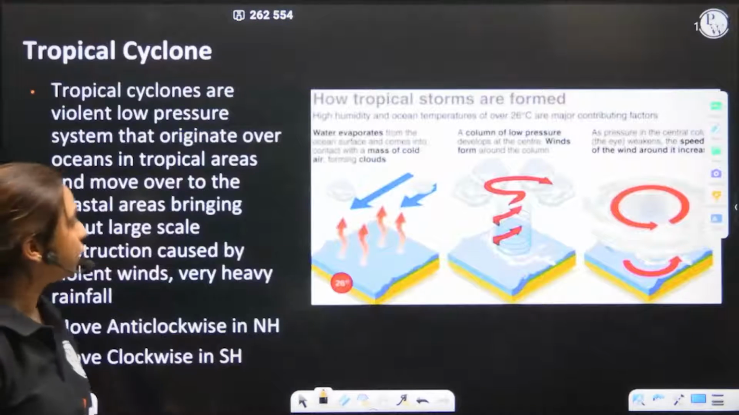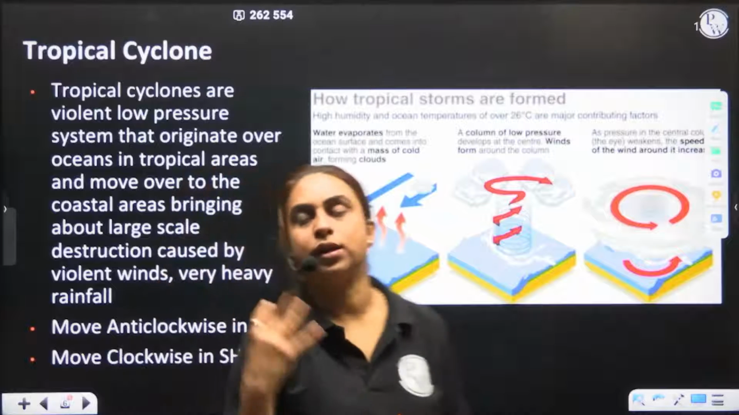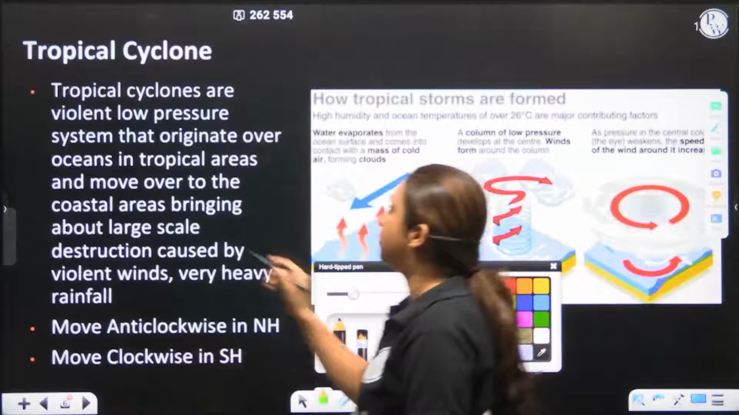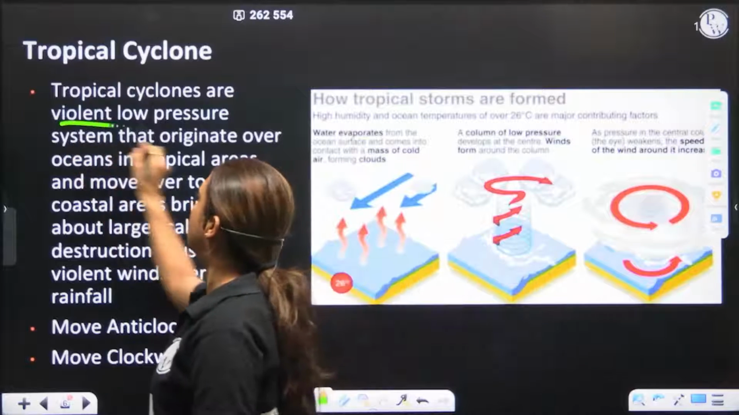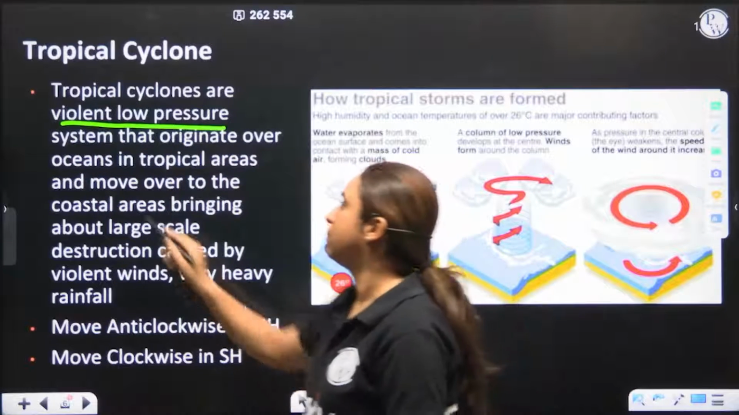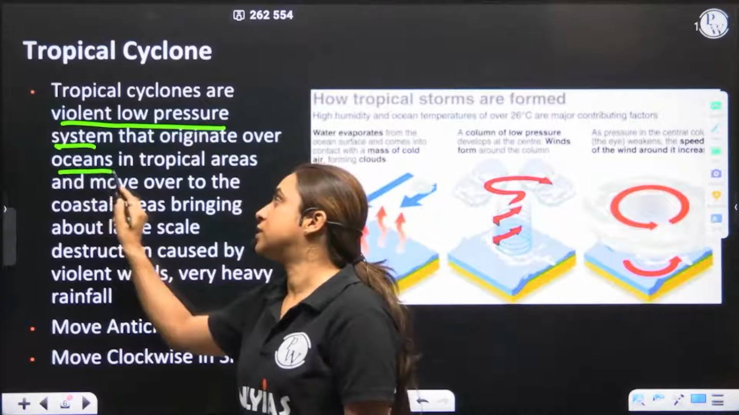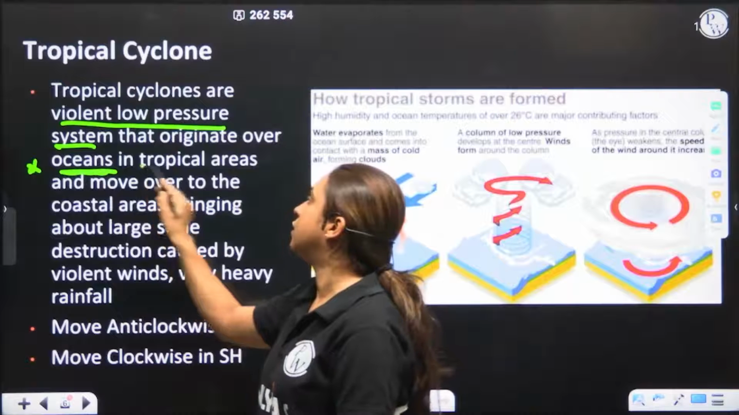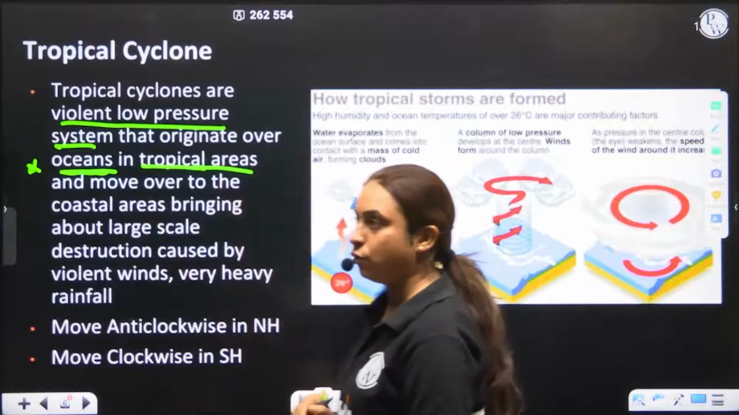Moving on to the tropical cyclone, that is the major point of discussion. What are tropical cyclones? These are nothing but violent low pressure systems. They are very, very violent. And they are low pressure systems that originate where? That originate in the ocean alone. Very important. They originate in the ocean alone, in the tropical areas.